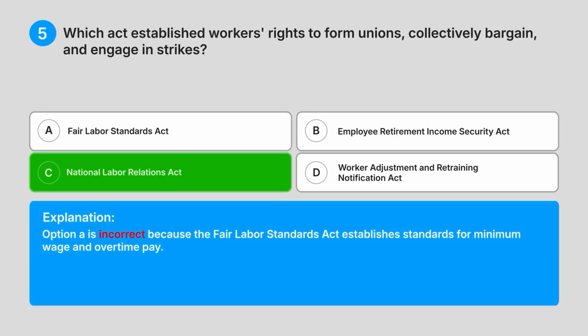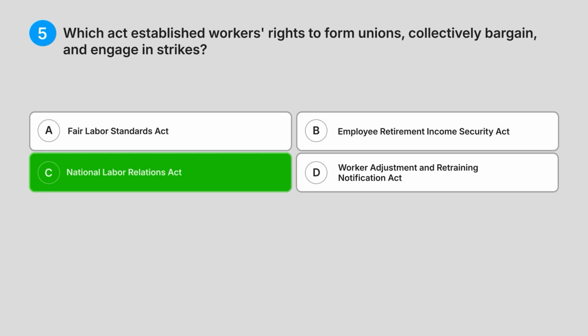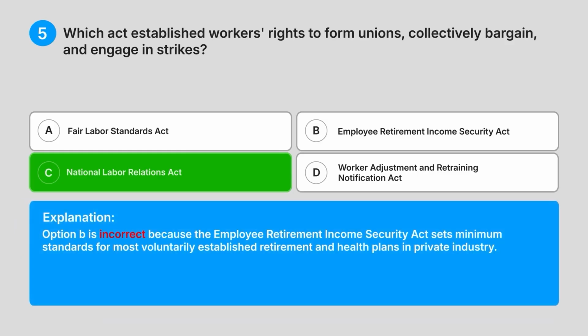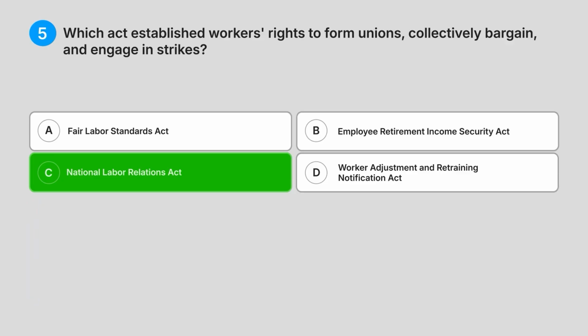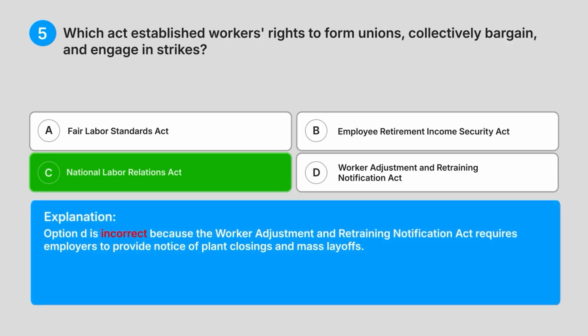Option A is incorrect because the Fair Labour Standards Act establishes standards for minimum wage and overtime pay. Option B is incorrect because the Employee Retirement Income Security Act sets minimum standards for most voluntarily established retirement and health plans in private industry. Option D is incorrect because the Worker Adjustment and Retraining Notification Act requires employers to provide notice of plant closings and mass layoffs.